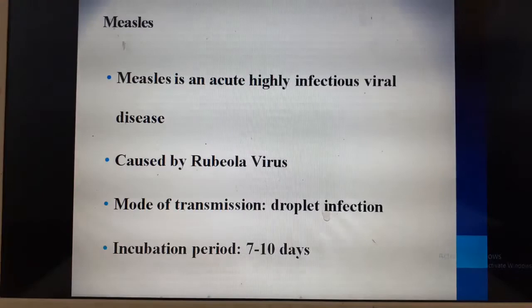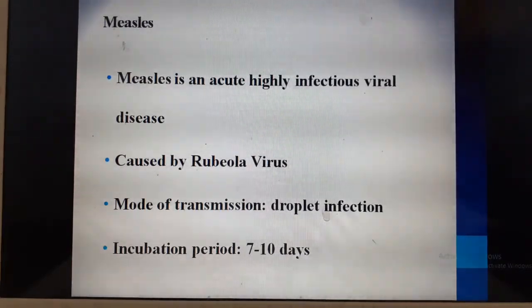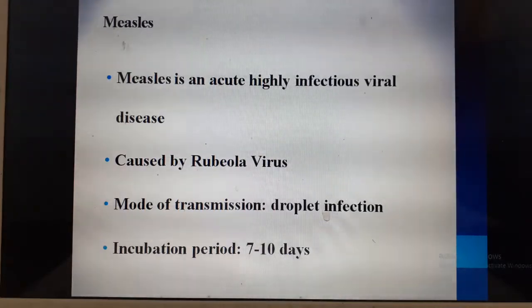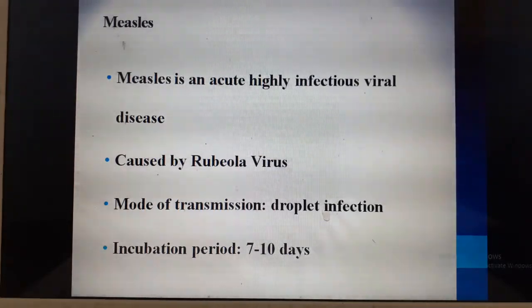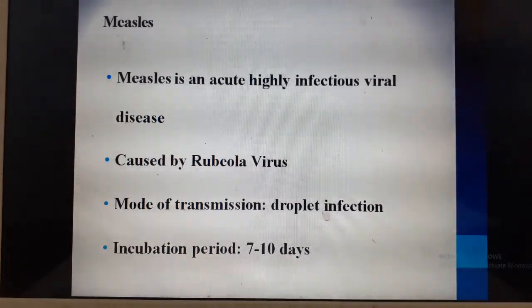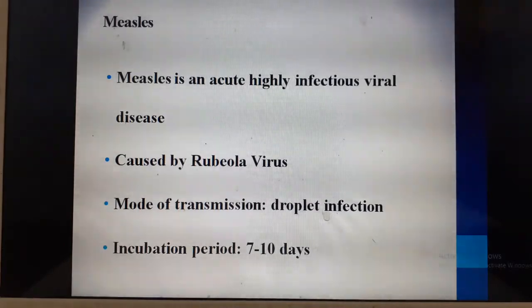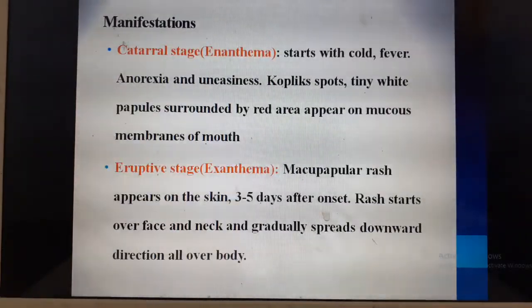Next, coming on to the next one is measles. Measles is an acute, highly infectious viral disease. This is caused by rubeola virus and it is transmitted by droplet. If an infected person coughs or sneezes, through the droplet it can spread to the other person. The incubation period is 7 to 10 days.